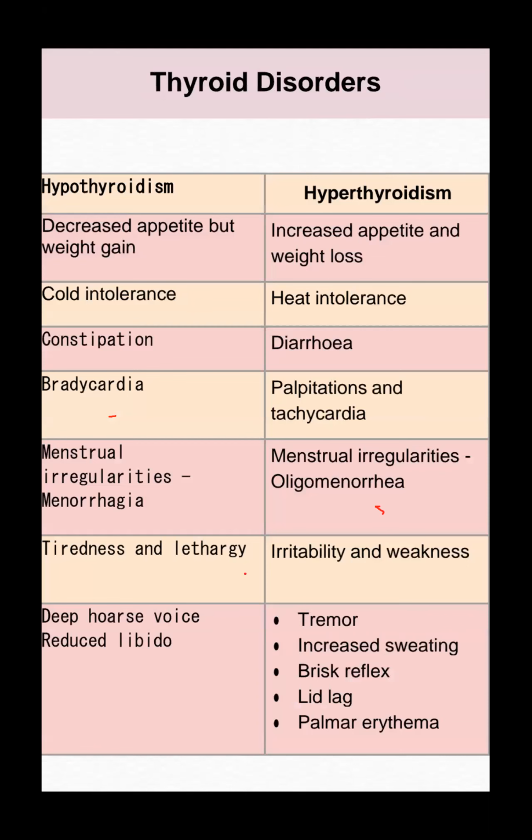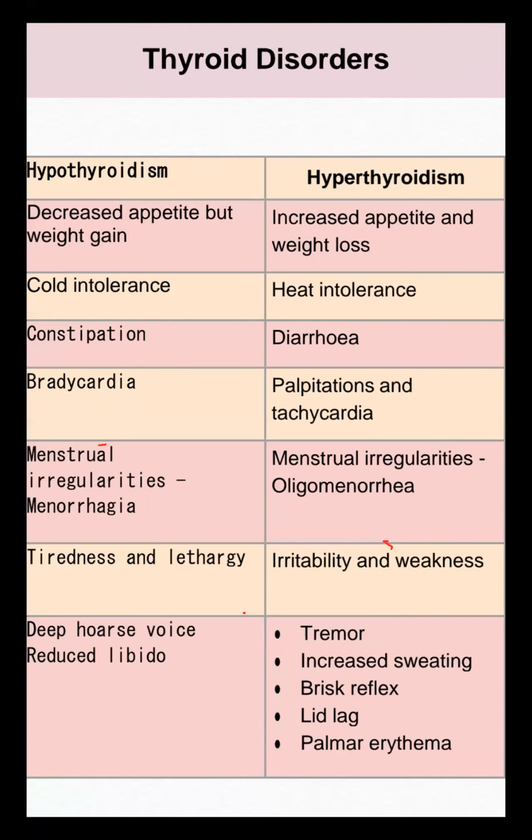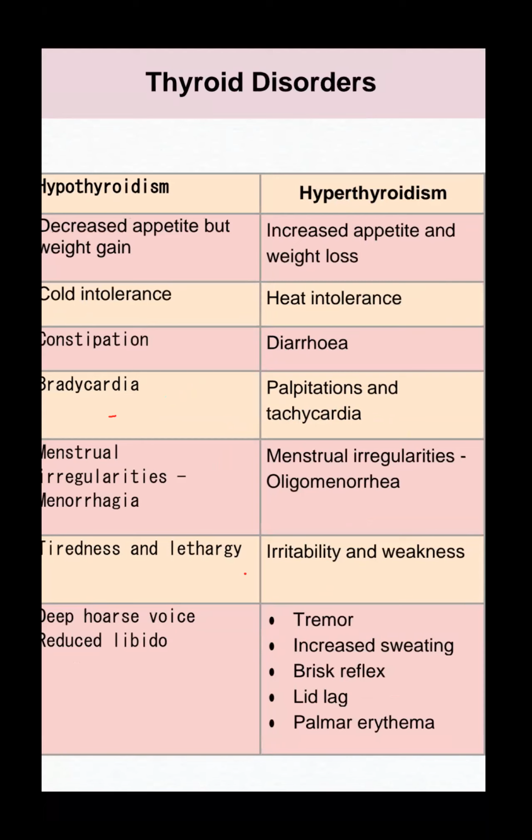For the thyroid question, we know the clinical presentation: palpitation, diarrhea, irritability, oligomenorrhea, all point towards hyperthyroidism. In hypothyroidism, menstrual irregularity, menorrhagia, bradycardia, constipation, all point towards hypothyroidism. But the question they ask is about management.